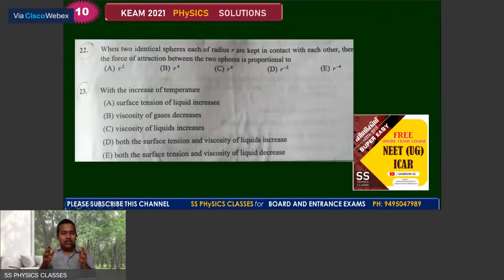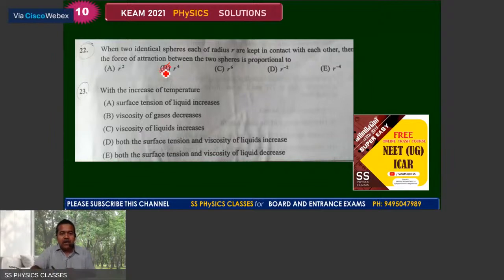So number 22. When two identical spheres, each of radius r, are kept in contact with each other, then the force of attraction between the two spheres is proportional to m. It is a question with a controversy, but the correct answer we can say for 22 as B, r raised to 4.